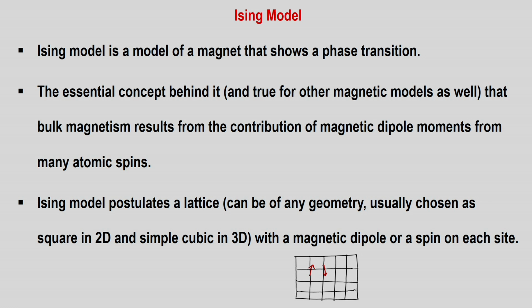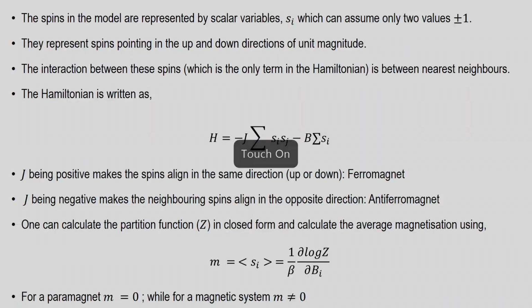For that one has to postulate a model or a model Hamiltonian, and for the Ising model, the model Hamiltonian looks like here. Let us come to this in a while. The spins in this model are represented by scalar variables which we call S_i, which can assume only two values, namely +1 and -1. So, they cannot take any other value. Plus will correspond to say up, and minus will correspond to down, but that is just a convention. You can take your own convention to be just the opposite of this convention.